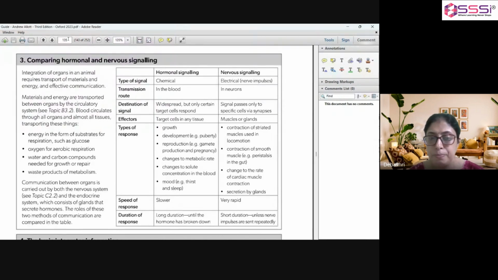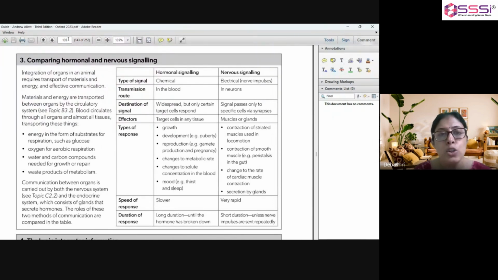Now, next we compare hormonal and nervous signaling. Integration of organs in an animal requires transport of materials and energy and effective communication. Materials and energy are transported between organs by the circulatory system.